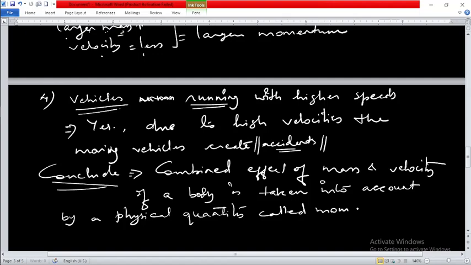What do we say that? We call it momentum.